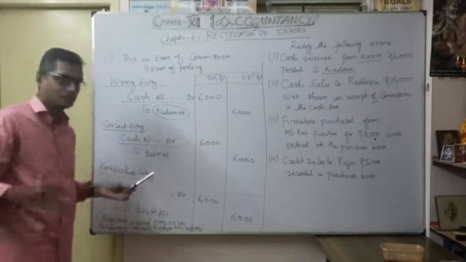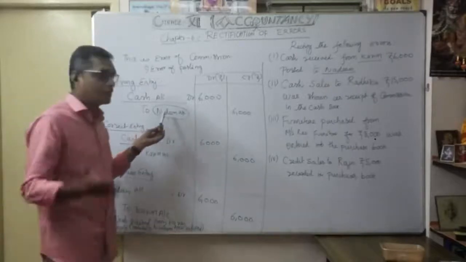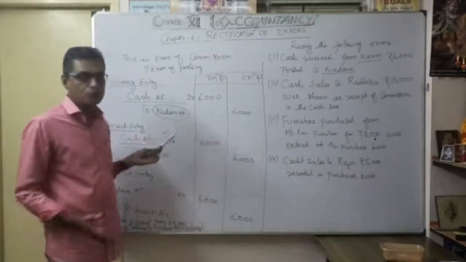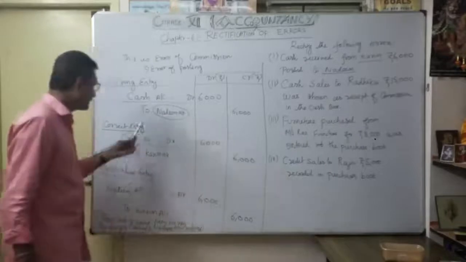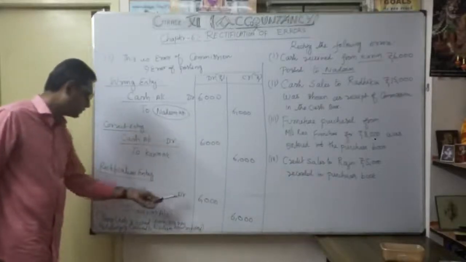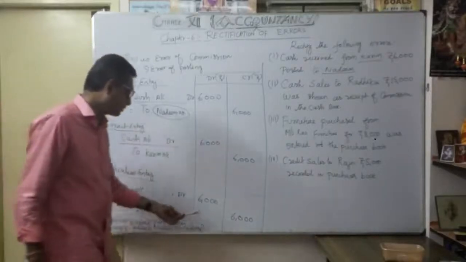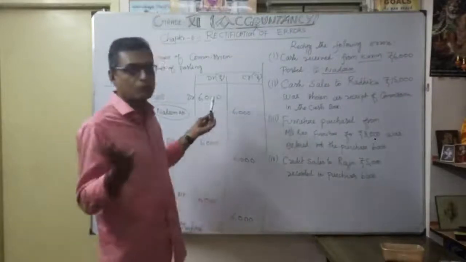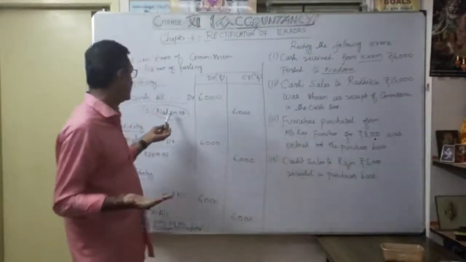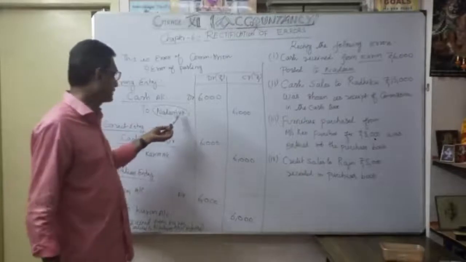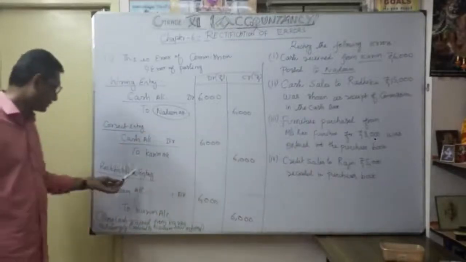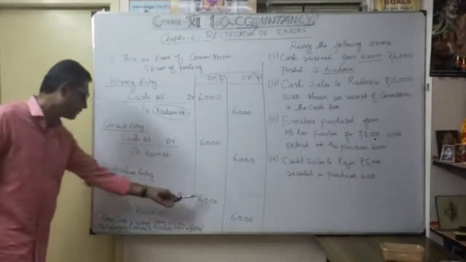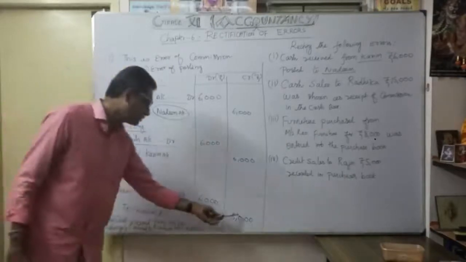Earlier I wrongly credited the Nadeem account, so to rectify it I make the Nadeem account debit now. Nadeem account debit 6,000 to Karim account 6,000, and only then is our earlier wrong credit rectified.